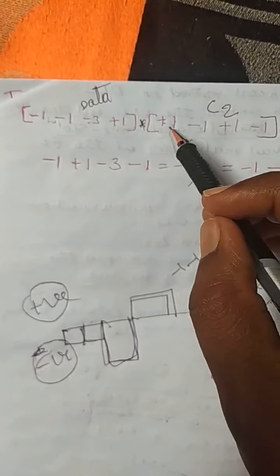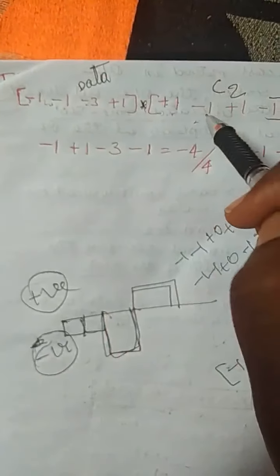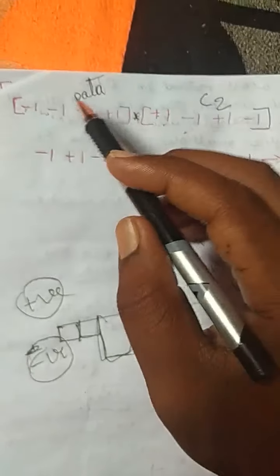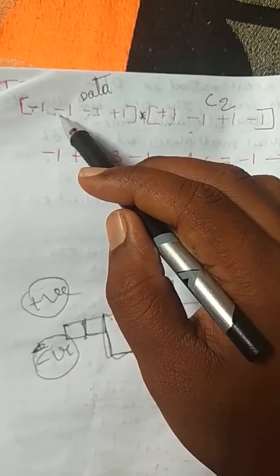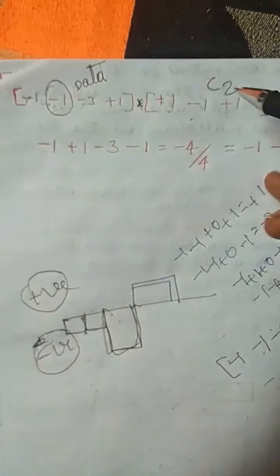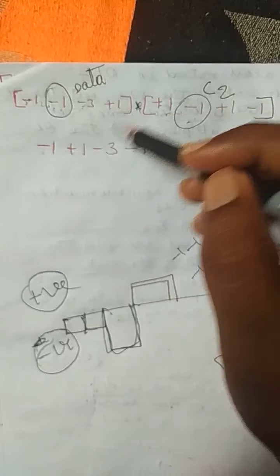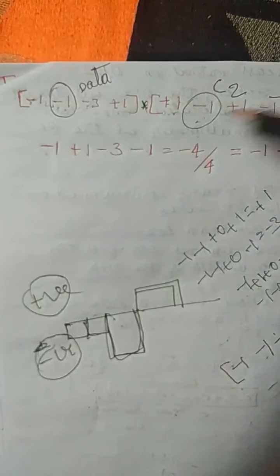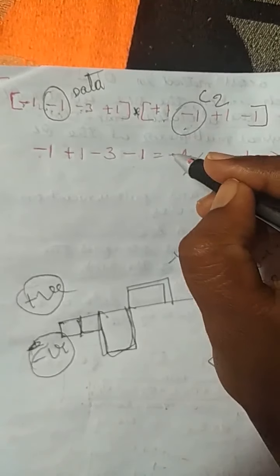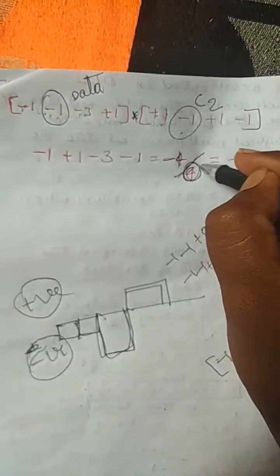Now I have to multiply with this number: first bit with first bit, second bit with second bit, third bit with third bit, fourth bit with fourth bit. Okay, now minus 1 into plus 1 is minus 1, minus into minus is plus 1, minus 3 into plus 1 is minus 3, plus 1 into minus 1 is minus 1. So we are getting minus 4, divided by how many stations? This 4 represents the stations.